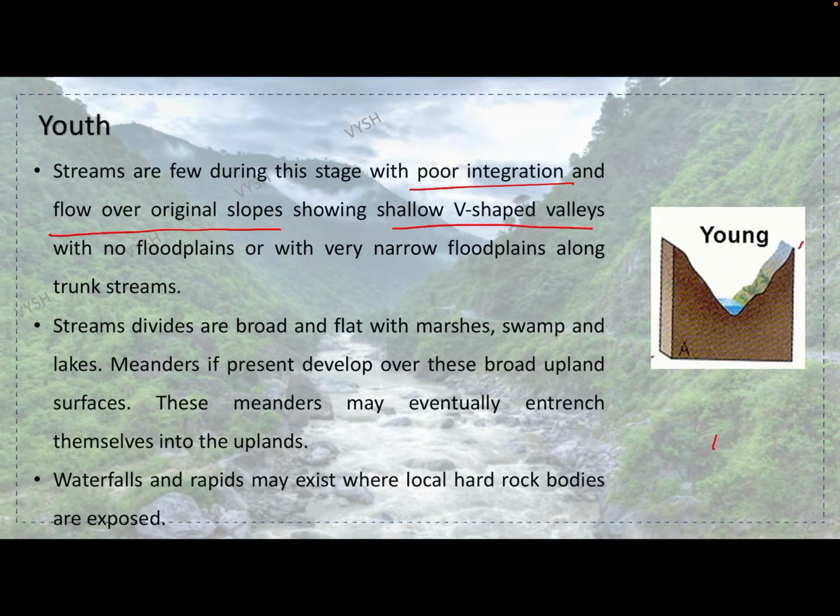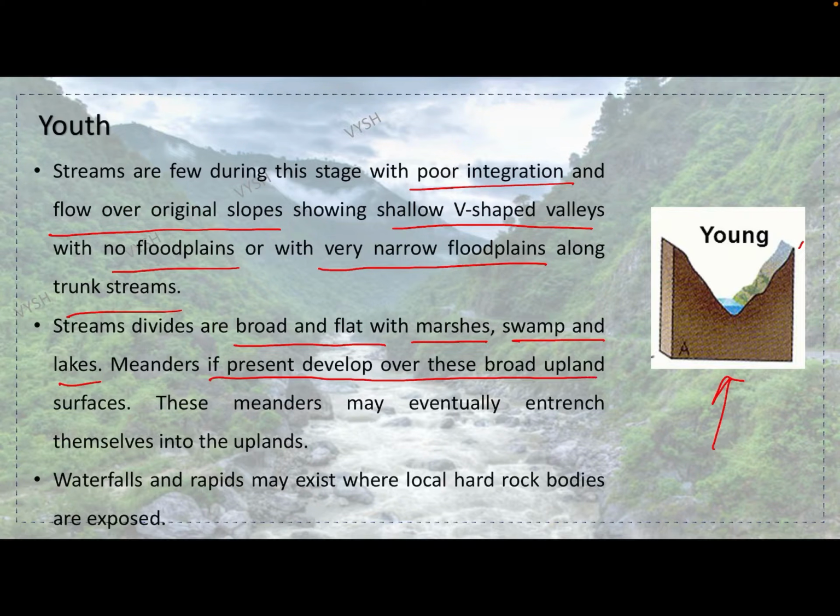V-shaped valleys you can see in the image. Okay, with no floodplains or with very narrow floodplains along the trunk streams. Okay, stream divides are broad and flat with marshes, swamps and lakes. Meanders, if present, develop over these broad upland surfaces. Okay, these meanders may eventually entrench themselves into uplands.